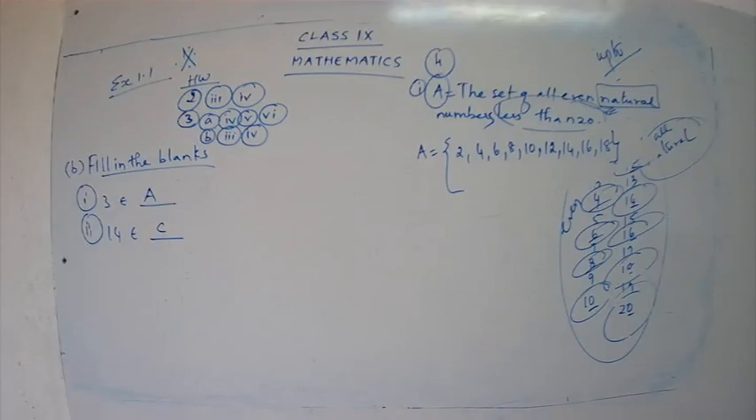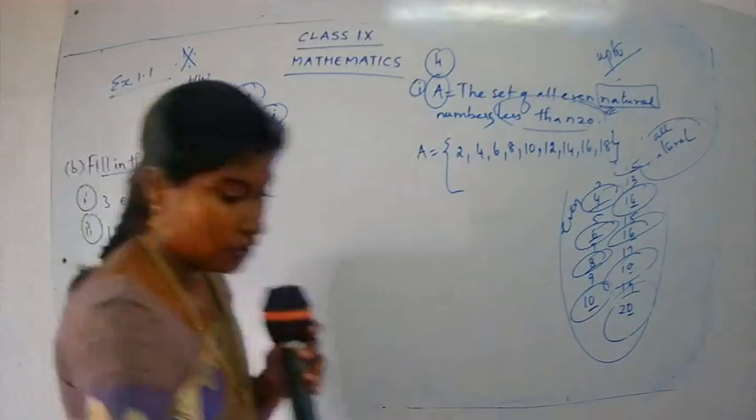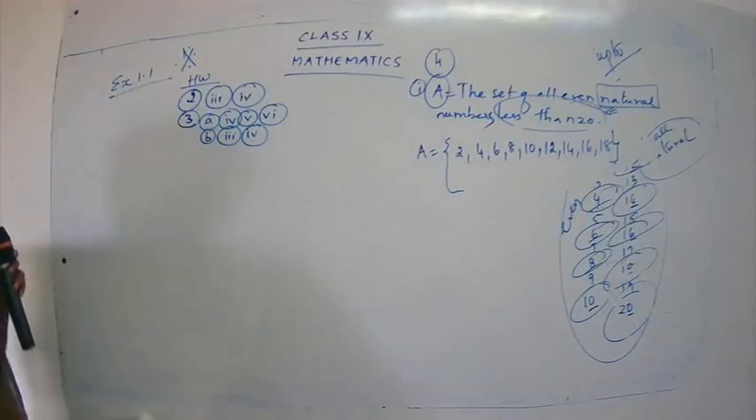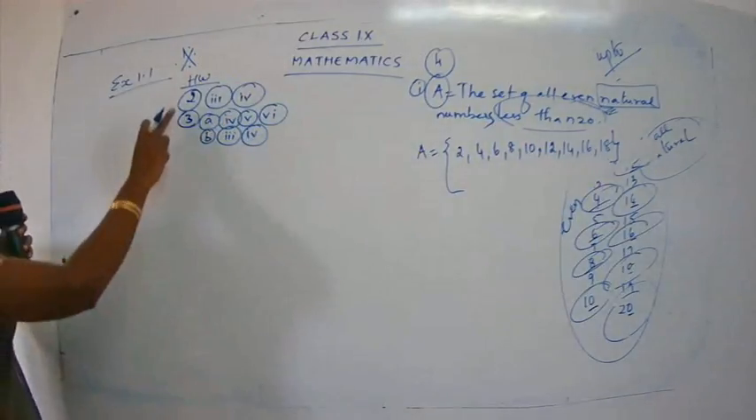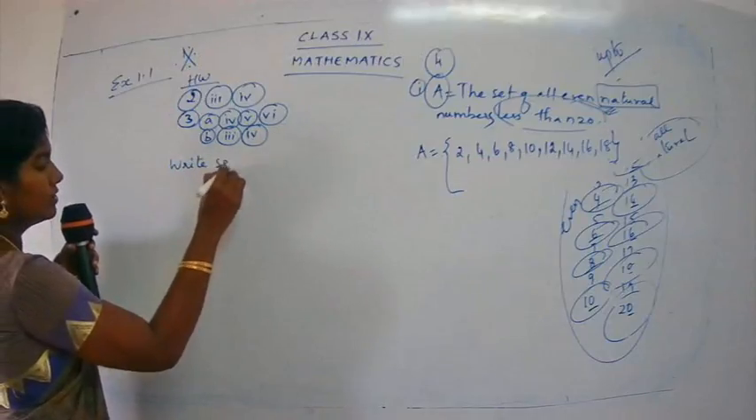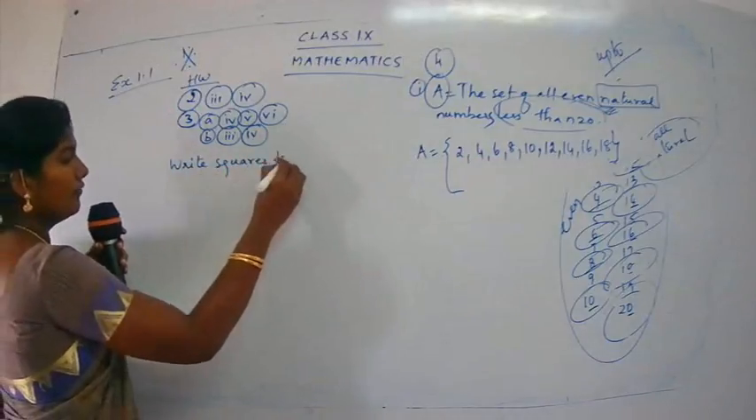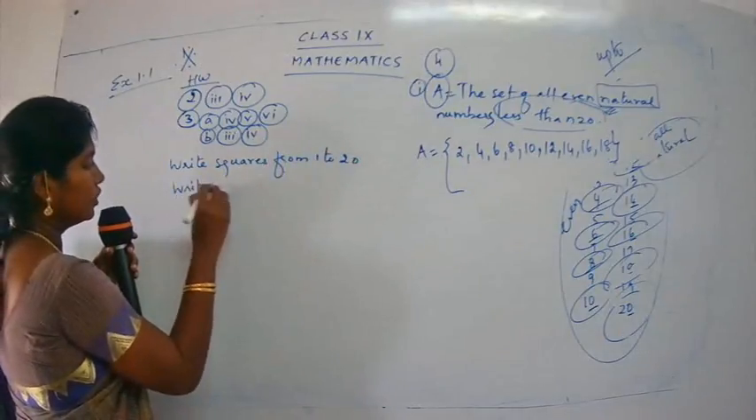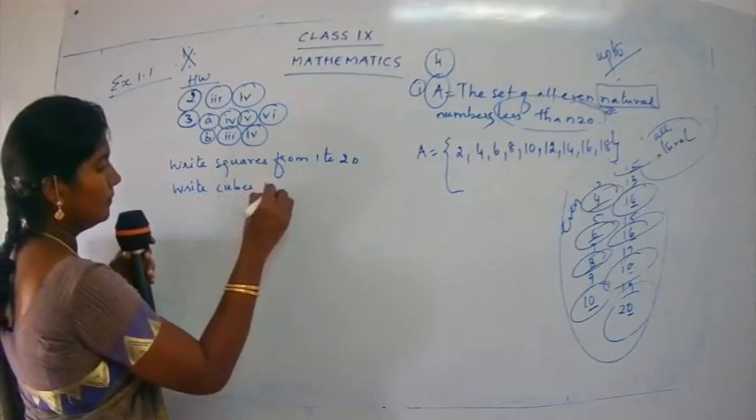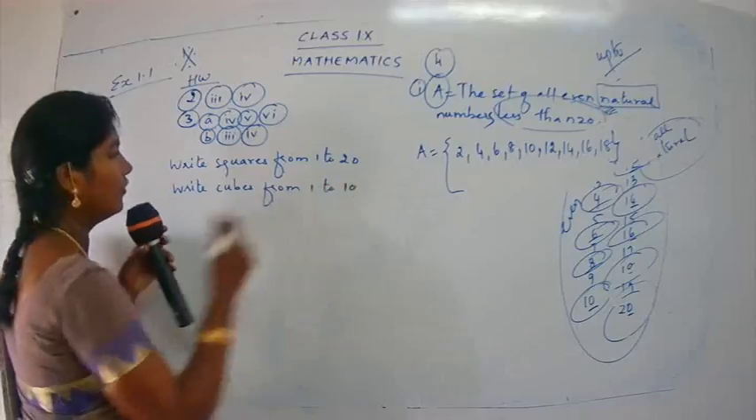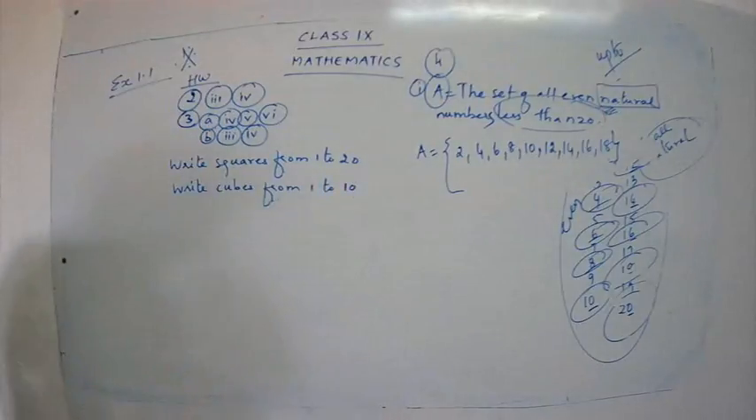Okay, children. I will give you one more work. Listen to me carefully. You are going to complete question 2 and question 3. And one more work is you are going to write squares from 1 to 20, and cubes from 1 to 10. First you write for 10, then I'll tell you for higher numbers.